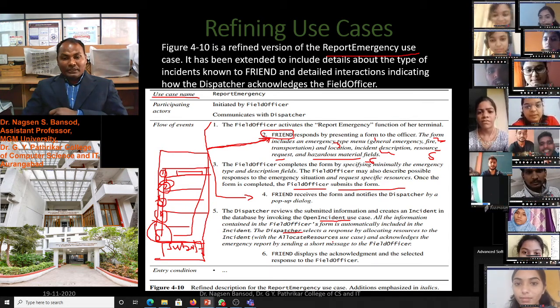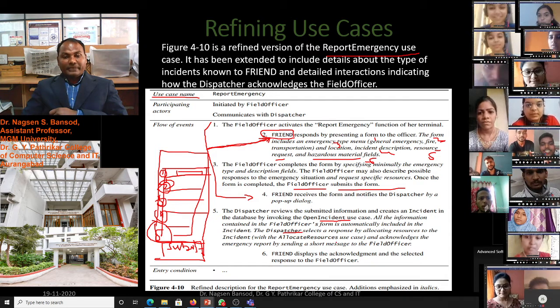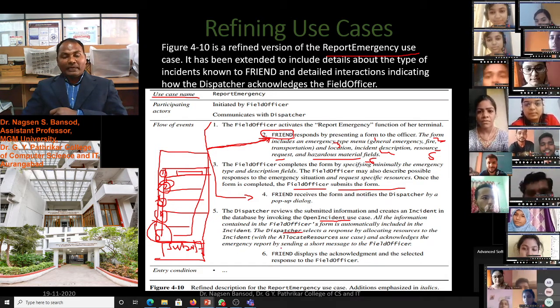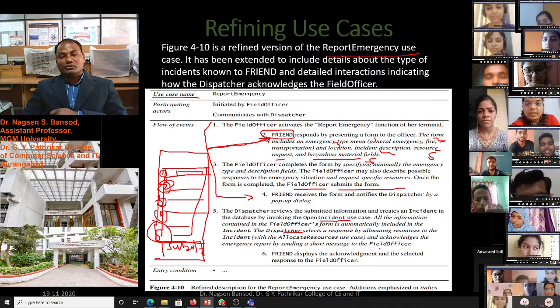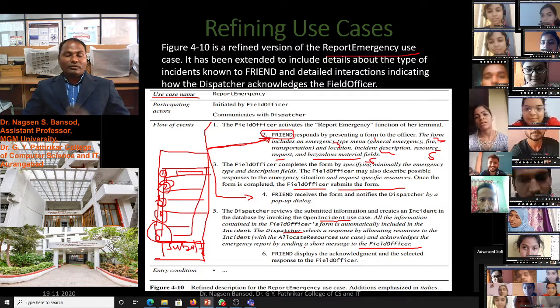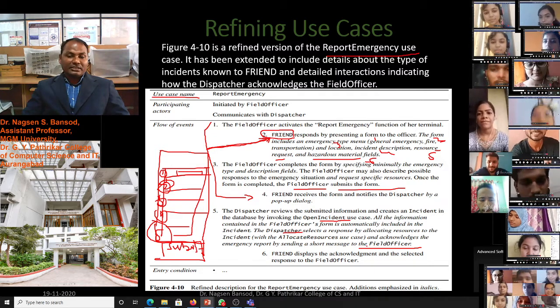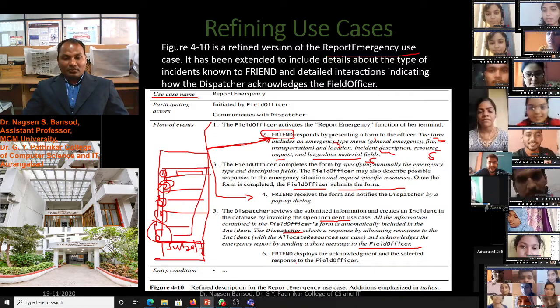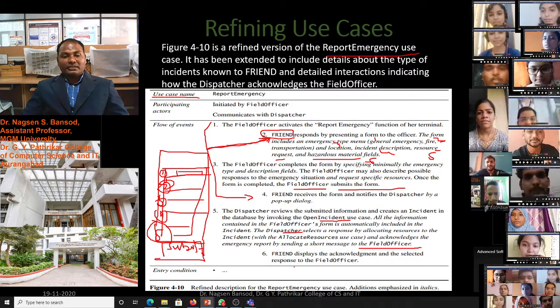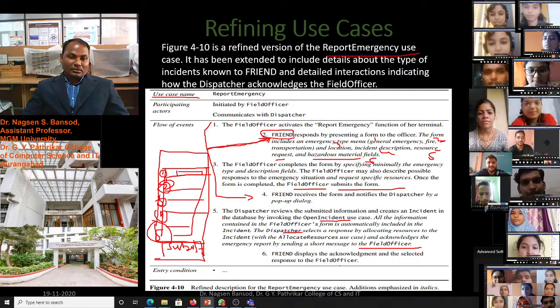Who will initiate this? The dispatcher acknowledges the emergency report by sending a short message to the field officer. The friend software displays the acknowledgement and the response to the field officer.